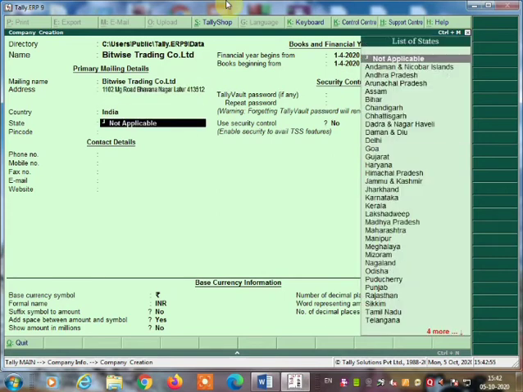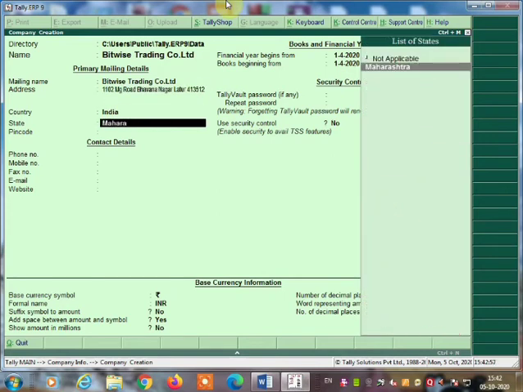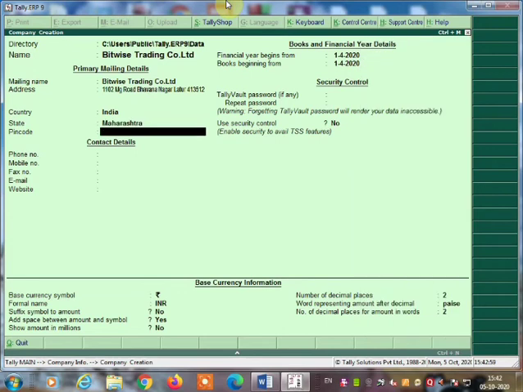India, State Maharashtra. Pin code is already given, so the same pin code you can write, 413512. Phone number, if it is given, then you have to enter. It is not given, so don't enter.